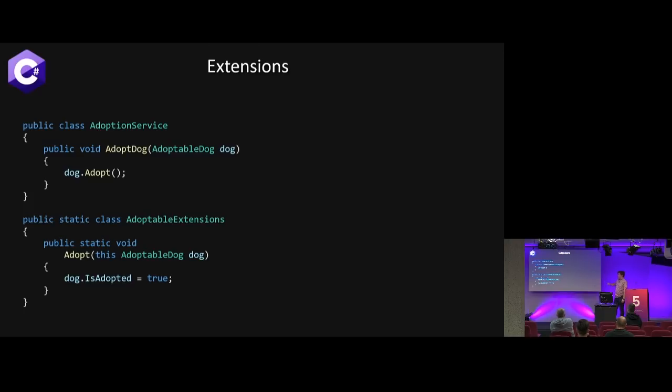I'm not knocking anyone who uses extension methods. I really do it all the time. I think they're super cool. But in this case, in C# we have to wrap our extension methods in their own class, usually named with a postfix of Extensions. And then every method within that has to be static. If you add the this keyword to the first parameter, now we know the subject of that extension, right? So now we know that an adoptable dog should be able to call adopt, and we can reference the dog anywhere in that method and call whatever we want on it.